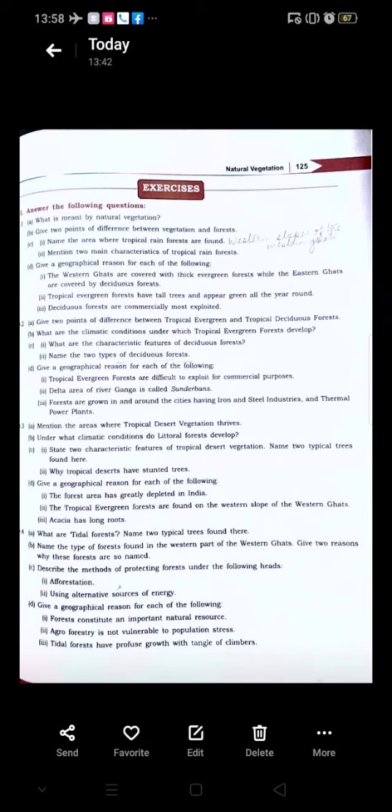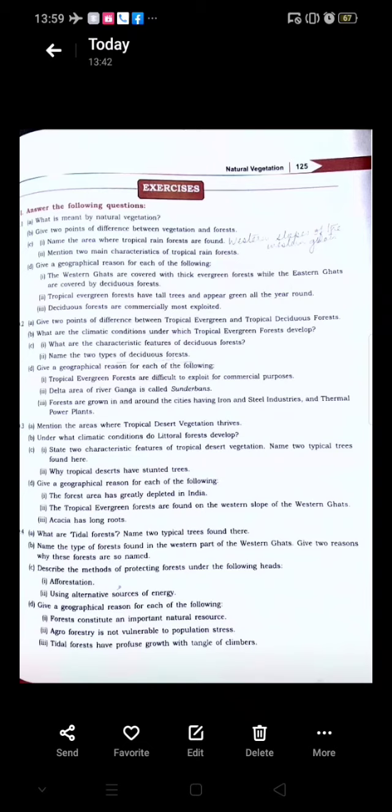Third one, forests are grown in and around the cities having iron and steel industries and thermal power plants. Both these industries, whether it is iron and steel industry or the thermal power plants, give out a lot of pollution.